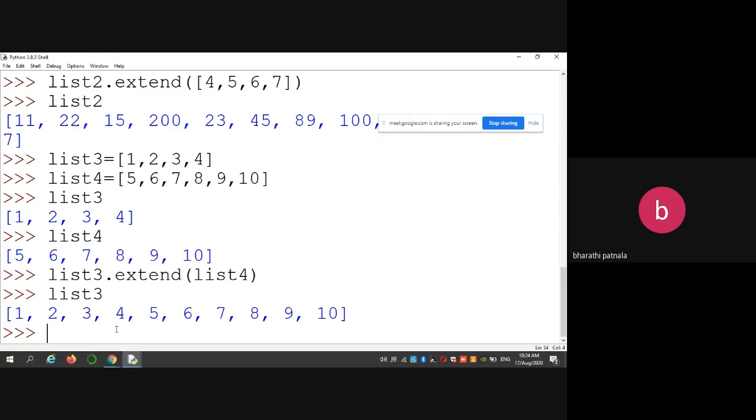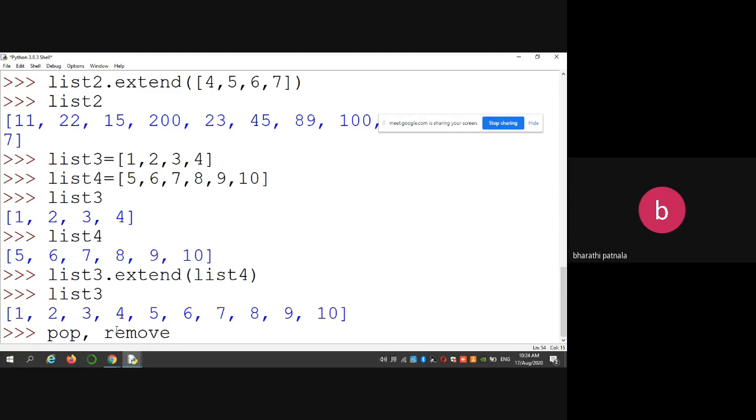Next, modifications in the sense either we can perform adding of elements or we can perform deleting the content. Now performing deletion by using the pop function or remove function.